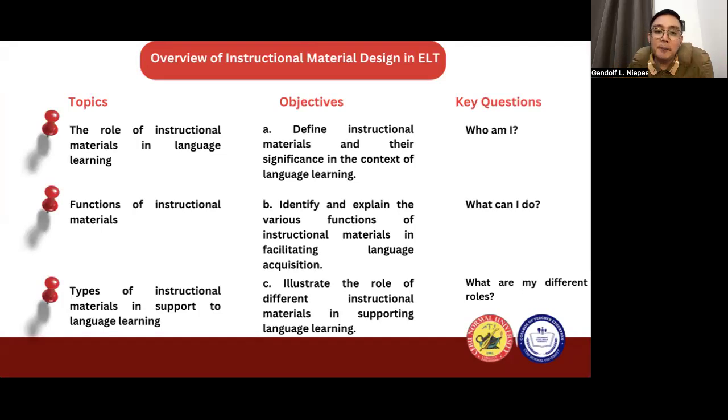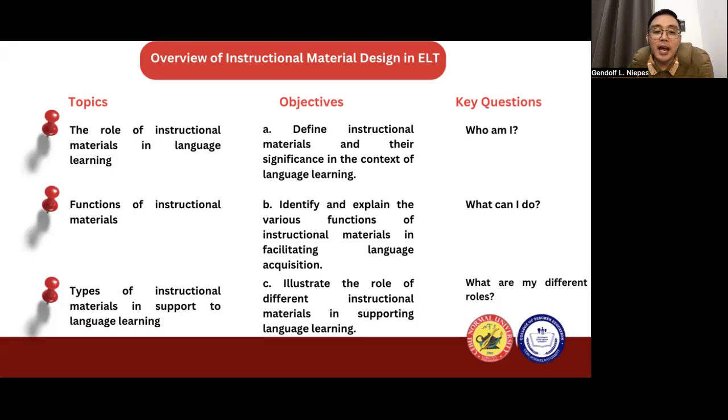The goal for this topic is to define instructional materials and their significance in the context of language learning. With that, we would like to answer the question, if instructional materials is human, the question would be, who am I? The next topic is functions of instructional materials.